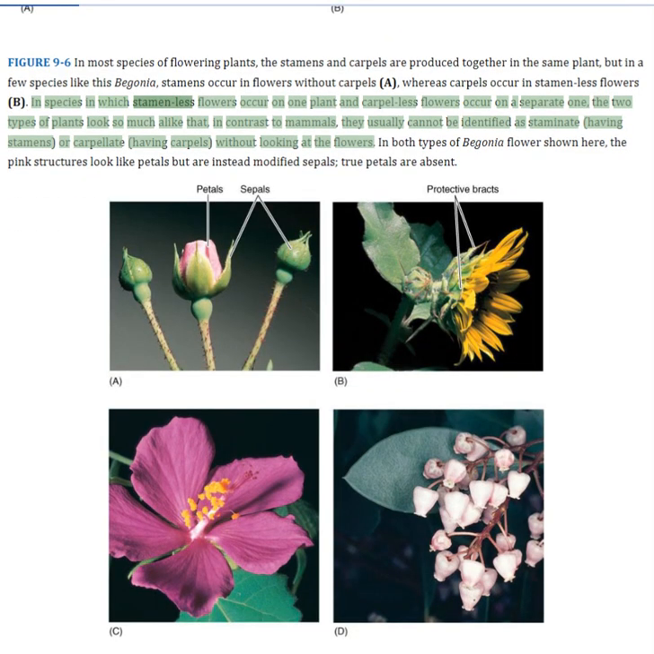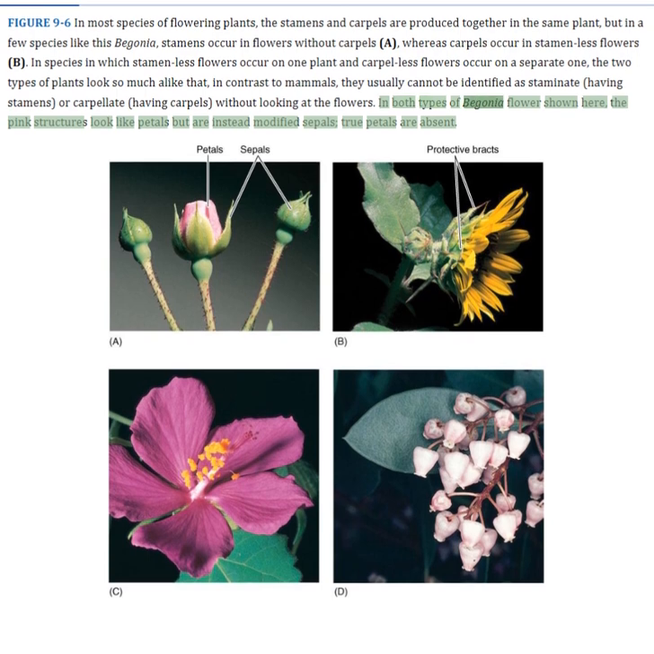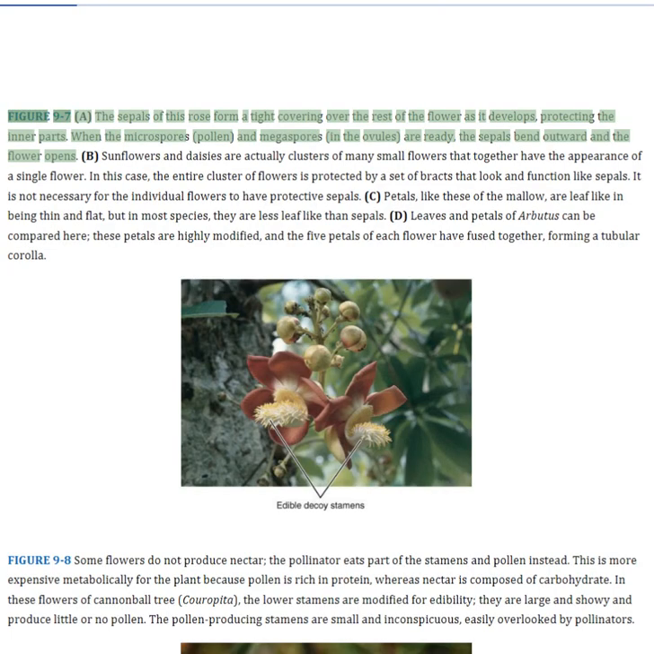In species in which stamenless flowers occur on one plant and carpelless flowers occur on a separate one, the two types of plants look so much alike that, in contrast to mammals, they usually cannot be identified as staminate or carpellate without looking at the flowers. In both types of begonia flower shown here, the pink structures look like petals but are instead modified sepals. True petals are absent.